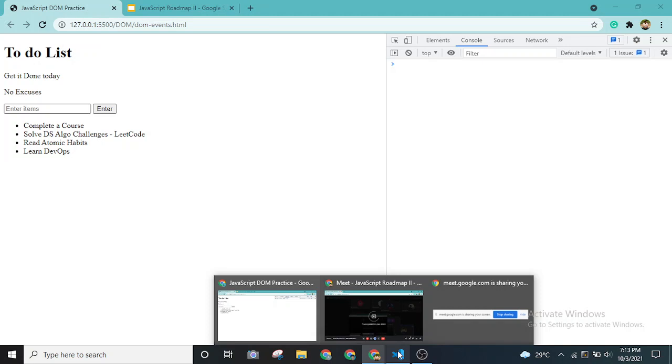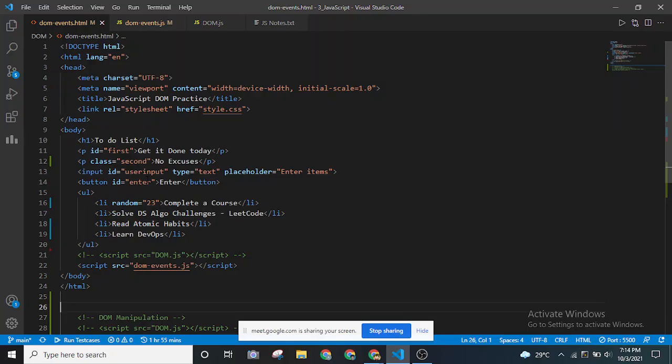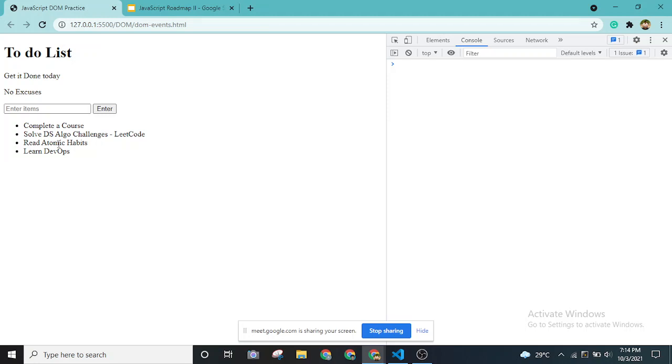Anyone? Bro, what do we have to do if we want to add a subject or a topic inside the to-do list? Okay, you want to add another list item? I just wanted to add a topic under atomic habits. Do I need to add another subtopic, or a sub-list inside this "read" item itself? You want to add another item like that?